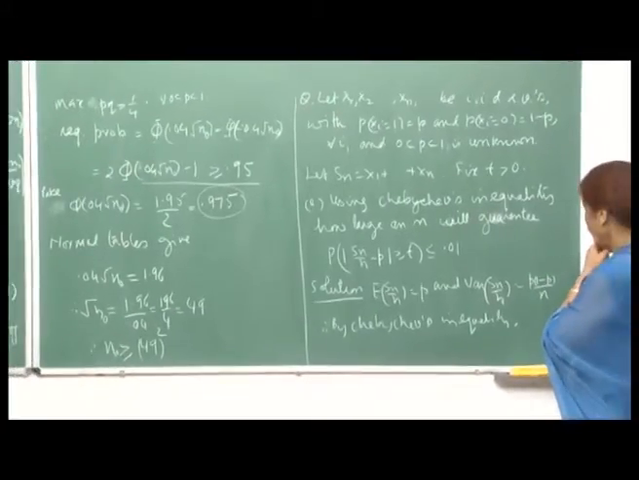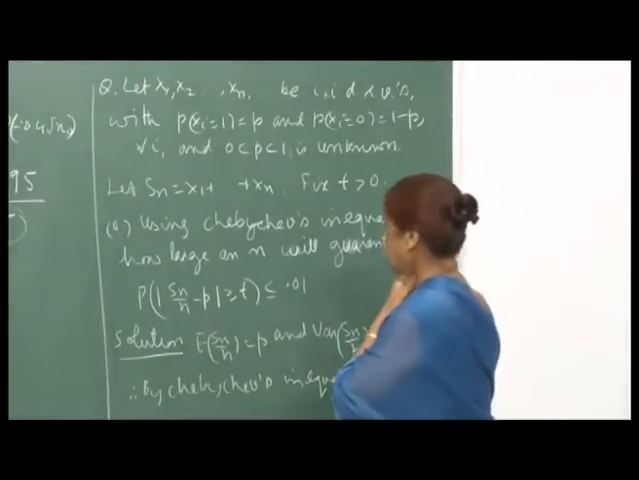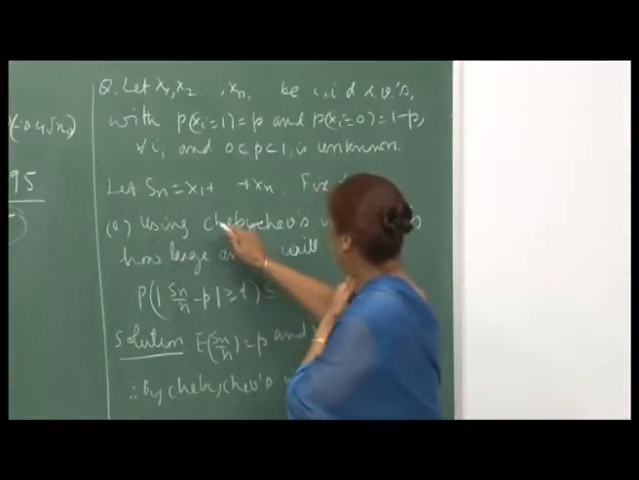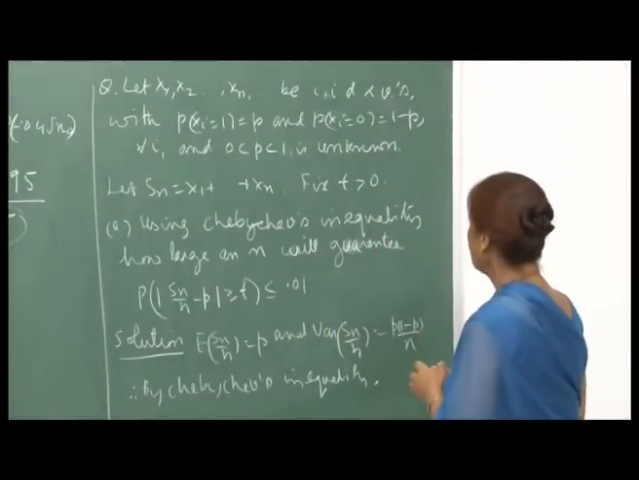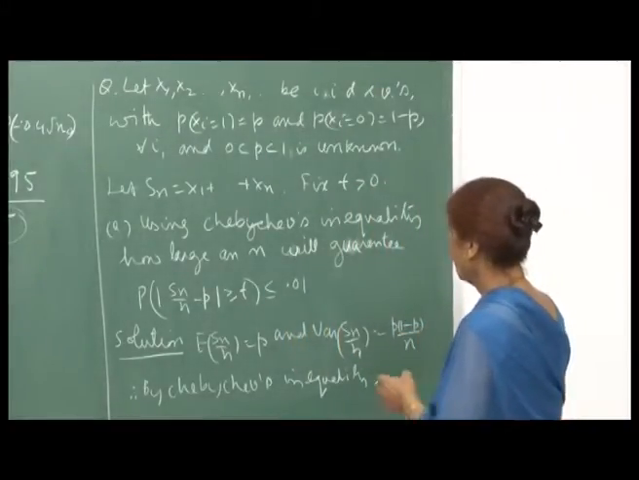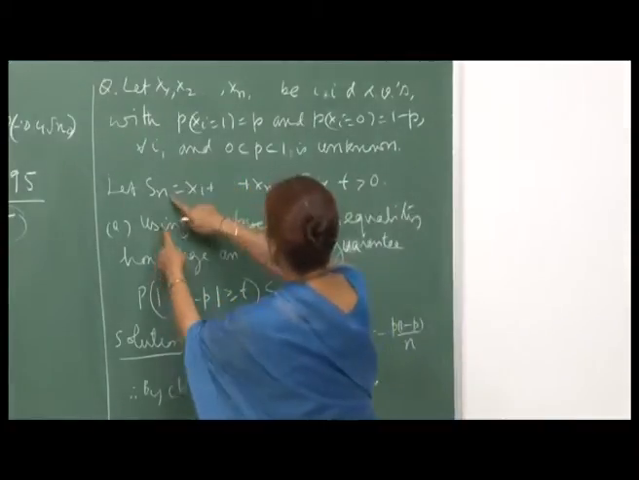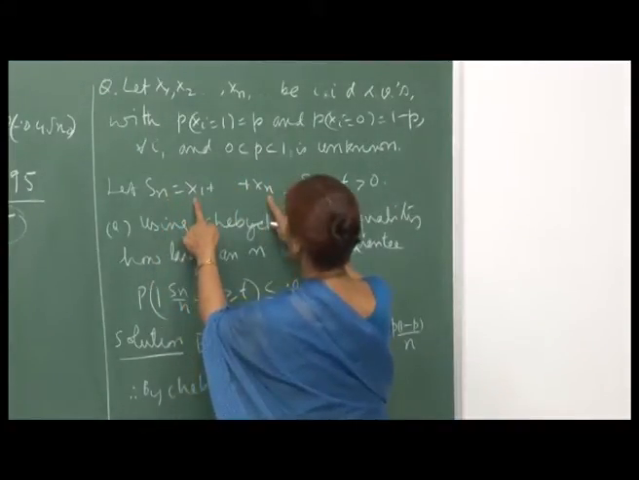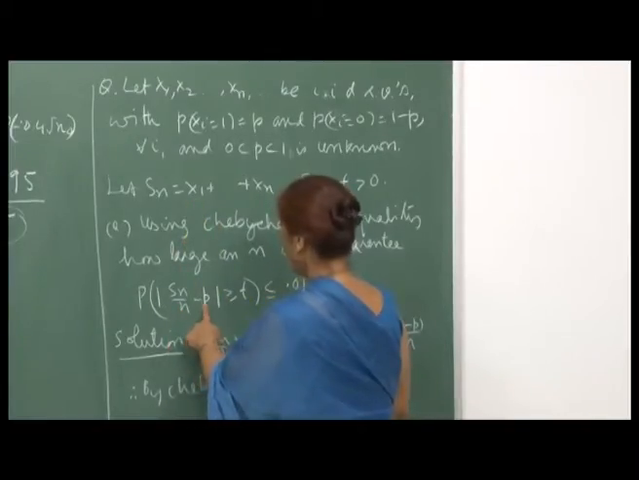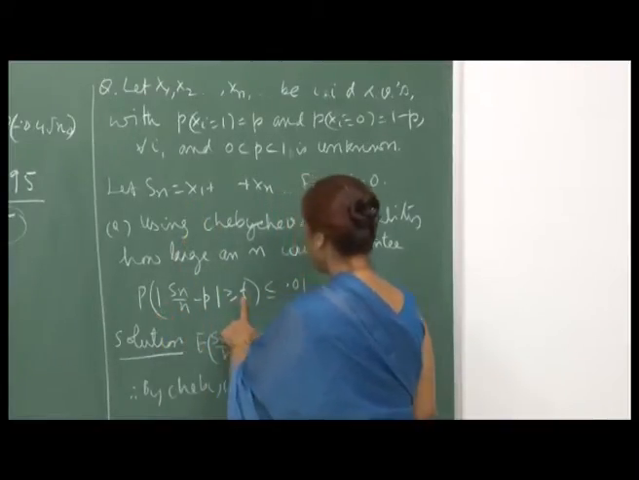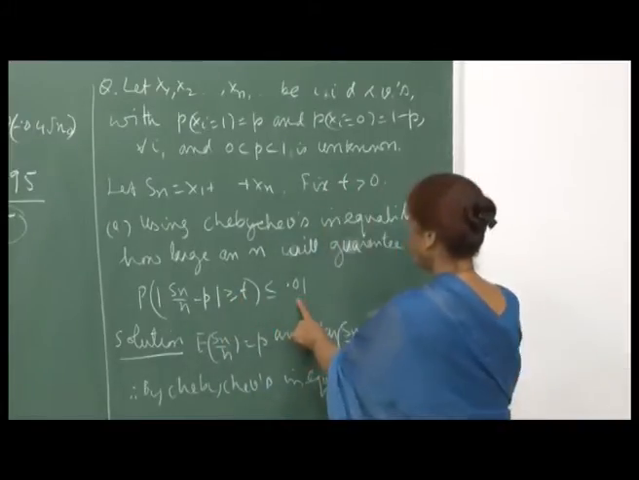And so, here let us see the question: using Chebyshev's inequality, how large an n will guarantee that S n, which is the sum of these random variables X1 to Xn, divided by n minus p in absolute value is greater than or equal to t. So, you have fixed the t.